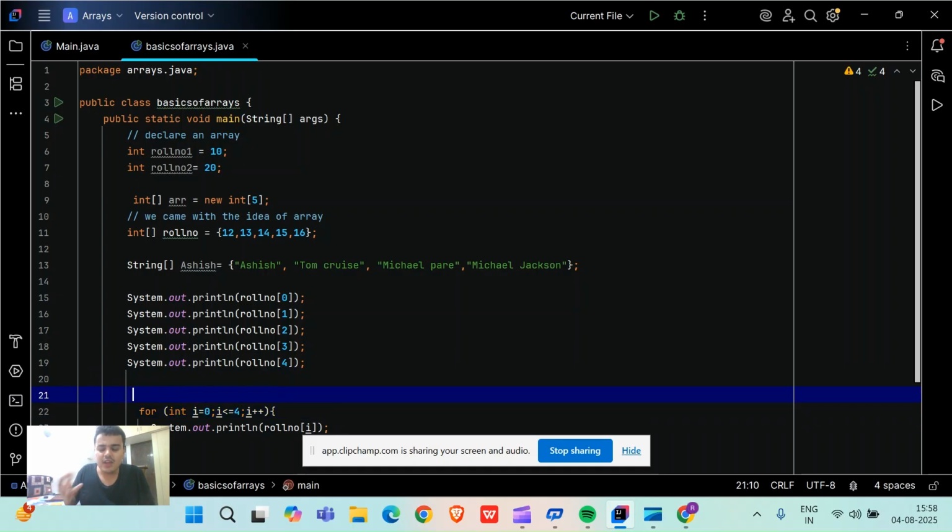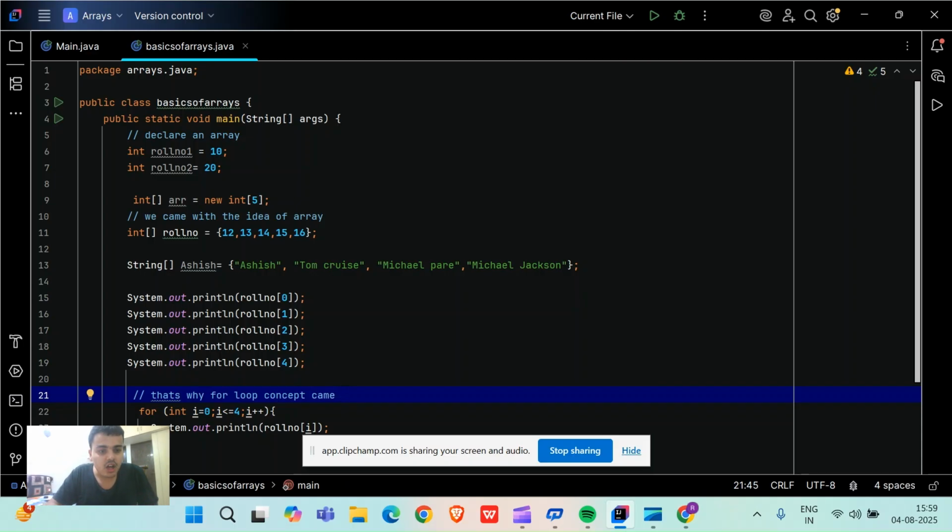For loop means, why did the for loop come? The for loop came because we don't want to write println lines again and again. Simply we will put one for loop, and inside that for loop we will define that you will go through the index values and do this repetitive work. That's why the for loop concept came, right? Simple stuff. This is not a big deal, friends.